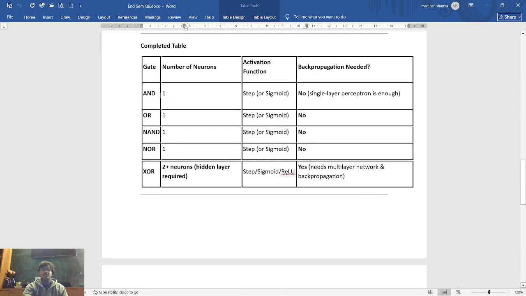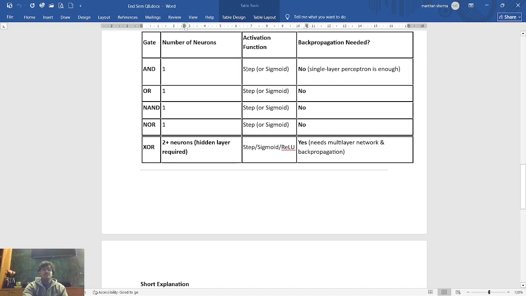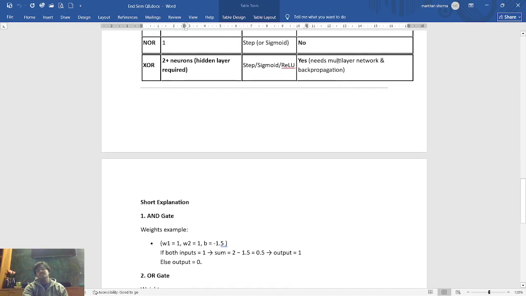The complete table of the gates is given here. The gates are AND, OR, NAND, NOR, and XOR. The number of neurons in AND is 1, in OR is 1, in NAND is 1, and in NOR is 1. But in XOR it is 2 plus neurons plus a hidden layer required. The activation function is simple, either sigmoid or ReLU, and for AND, OR, NAND or NOR there is no backpropagation needed. But yes, there is backpropagation when we need multilayer networks and